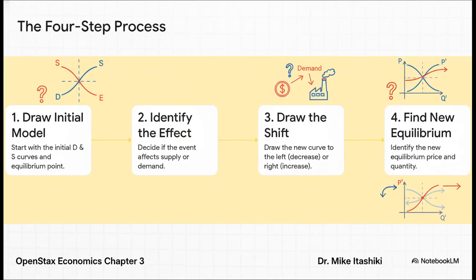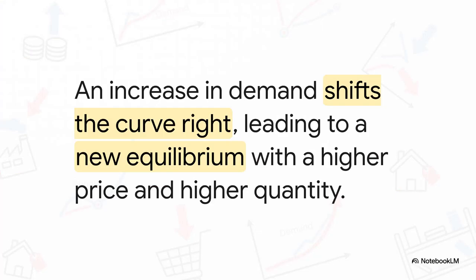So the next time you hear something on the news that might affect a market, this four-step process right here is your new mental toolkit. You just start with your basic graph, figure out if it's a supply or demand thing, draw the shift, and then find the new balancing point. Simple as that. Let's actually apply it.